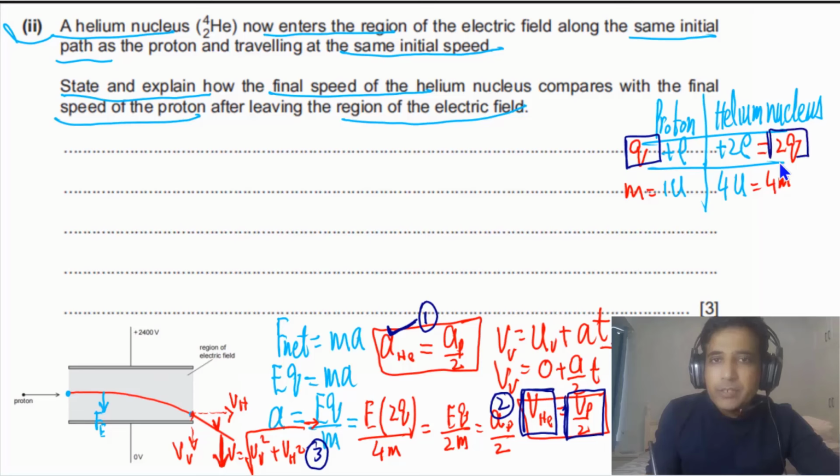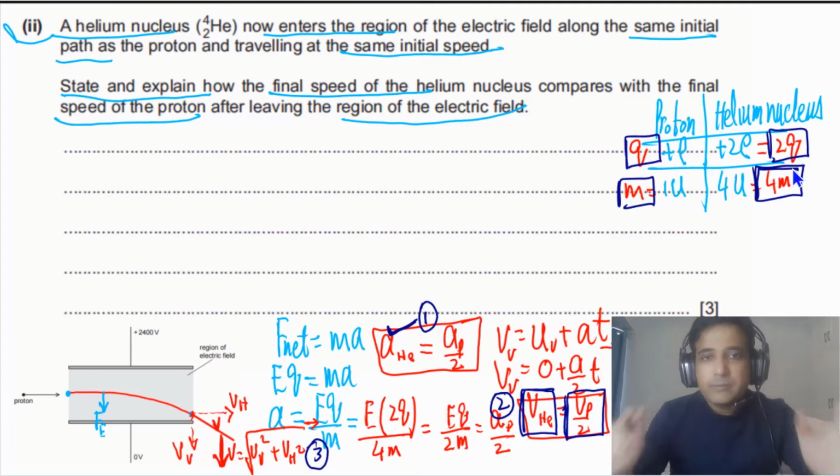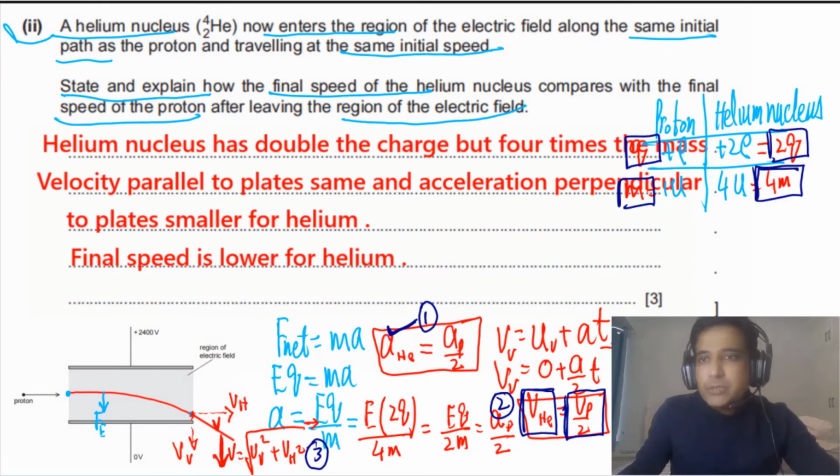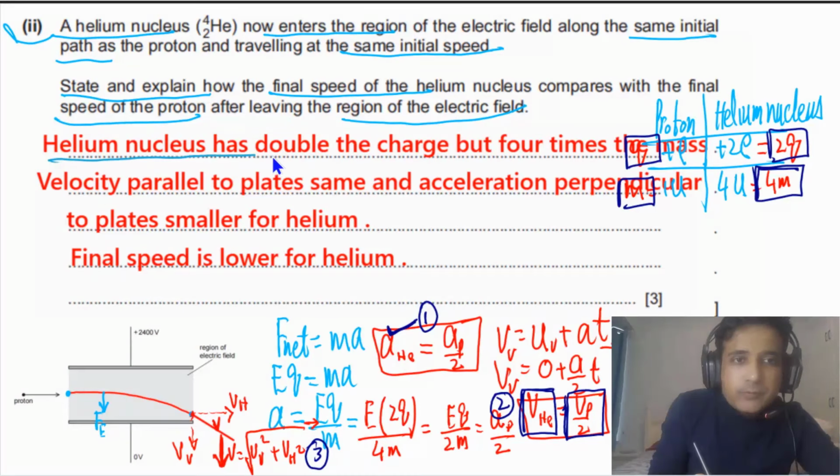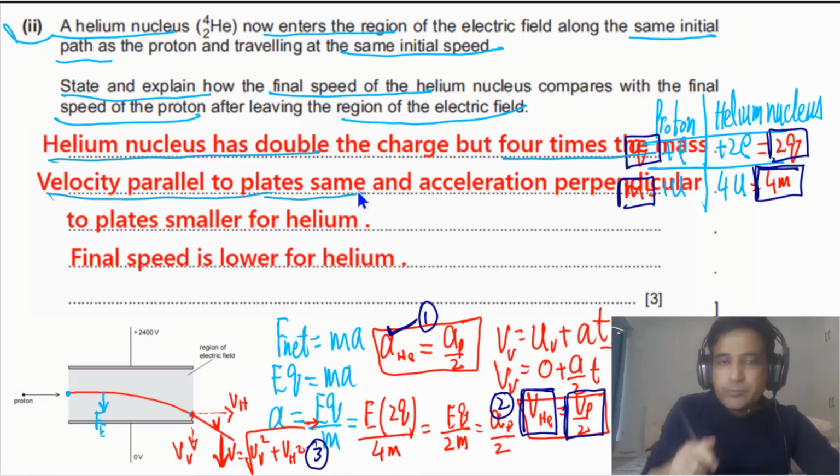Now let me show you how you can write down a proper answer. In the answer, first of all, the comparison: the helium nucleus has double the charge and 4 times the mass. Velocity parallel to the plates remains the same, meaning the horizontal component of velocity remains the same because there is no force along the horizontal. The electrical force is only acting along the vertical, like gravity.